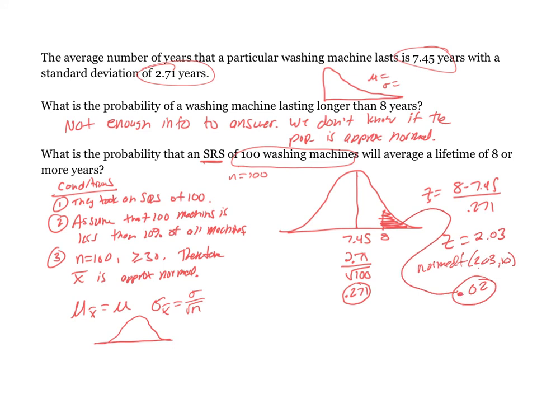Okay, so this is a situation where I did not know if the population was normal or not, but because I took a big enough sample, I can use the central limit theorem, and by following those conditions, I can show that the sampling distribution should be approximately normal, which allows me to use z-scores to answer the question. Good luck with using the central limit theorem.